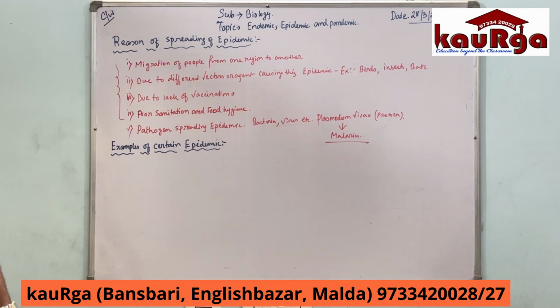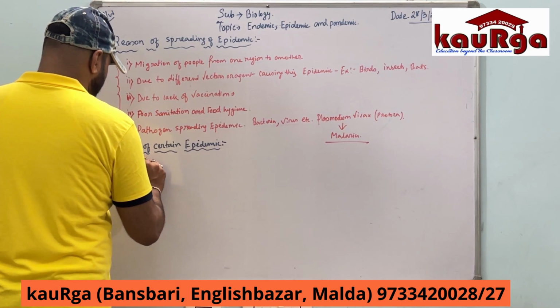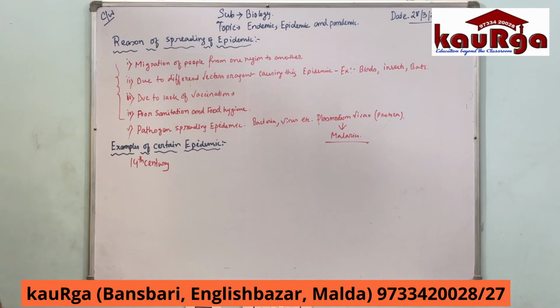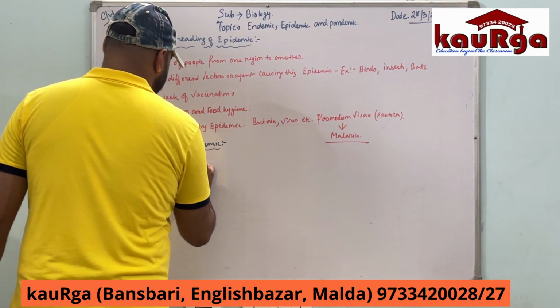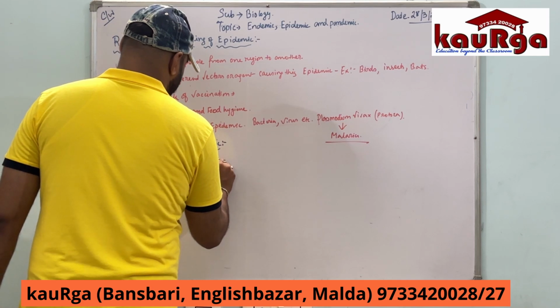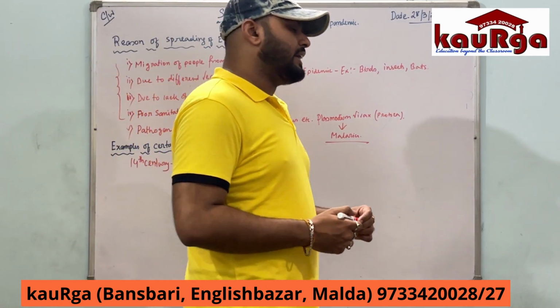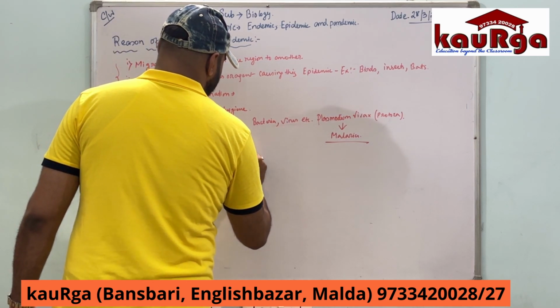First, let me talk about the 14th century. In the 14th century, there was an epidemic called Black Death, which was caused by fleas.